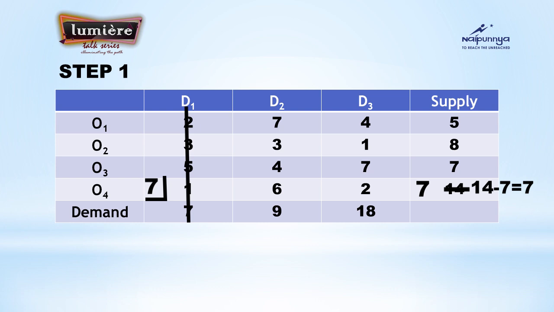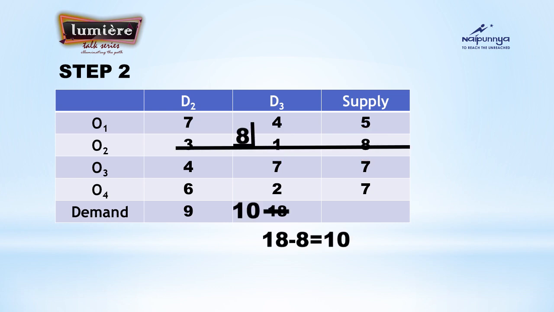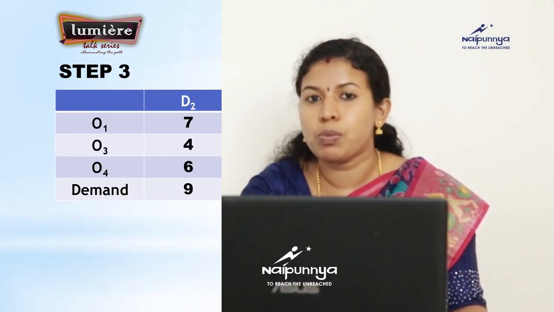As I already explained in the northwest corner rule, we have compared, we have given the smallest element to that particular cell, subtracted it from the one we have compared. After the reduced matrix, we can see the smallest as what? 1 at O2D3. There also we compare the supply and demand, 8 and 18. 8 is the smallest, we allocated that 8 and crossed off that particular row and subtracted it from the demand column. 18 became 10. In between, if you want, you can add the total of supply and demand to check whether it is balanced or not.